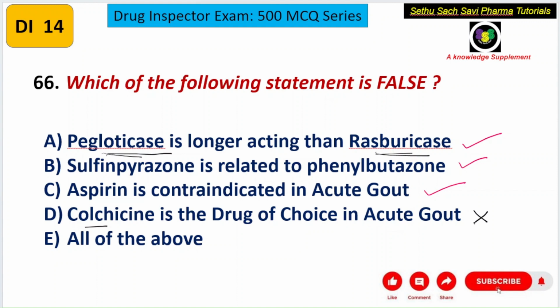Okay, so the question here is which of the following statements is false? So definitely the correct answer for this question is D choice. Colchicine is not the drug of choice. Here it is given wrong. Okay, hope you understood the first question.